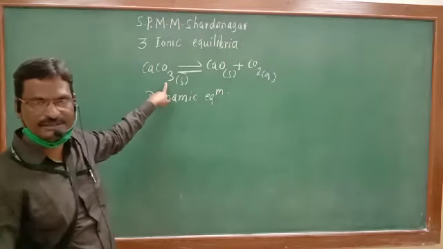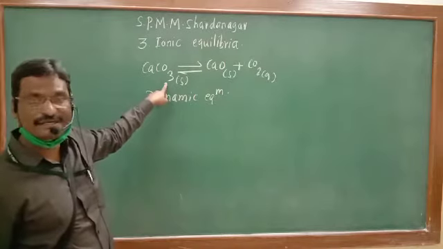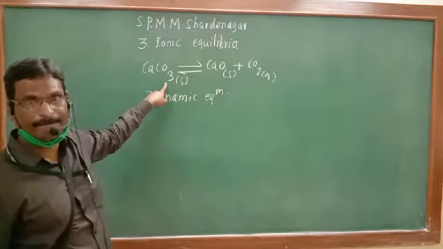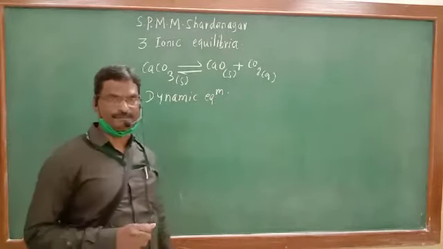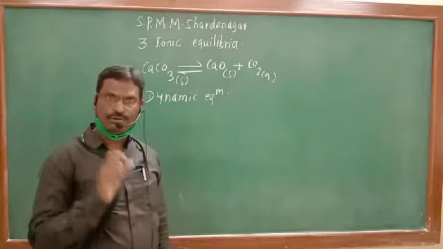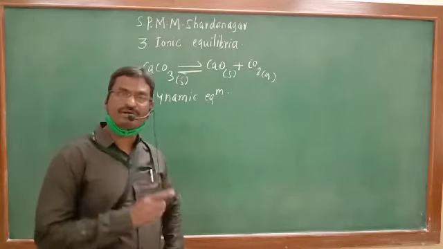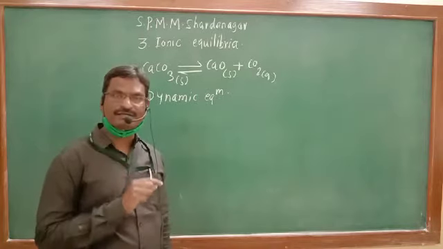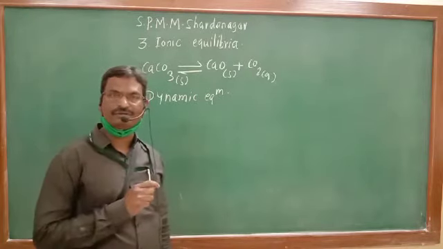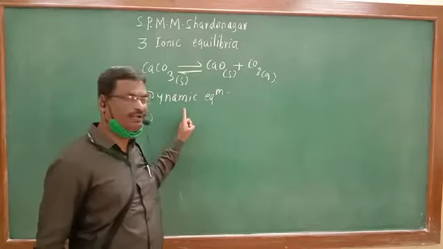Reaction is not stopped. Even though concentrations are constant, the reaction is not stopped. That is known as a state of dynamic equilibrium.